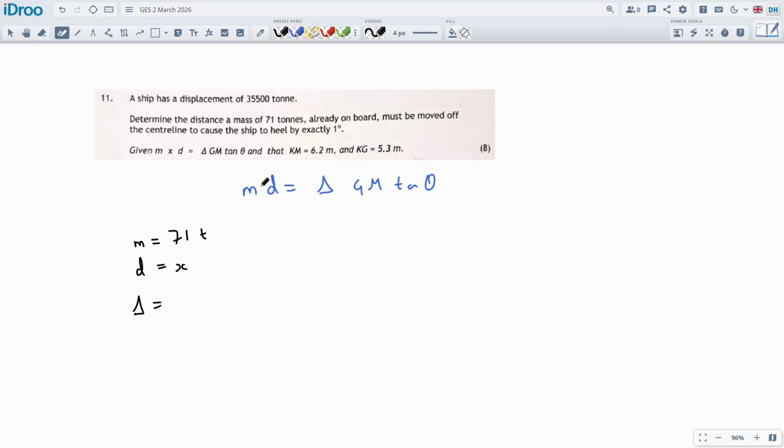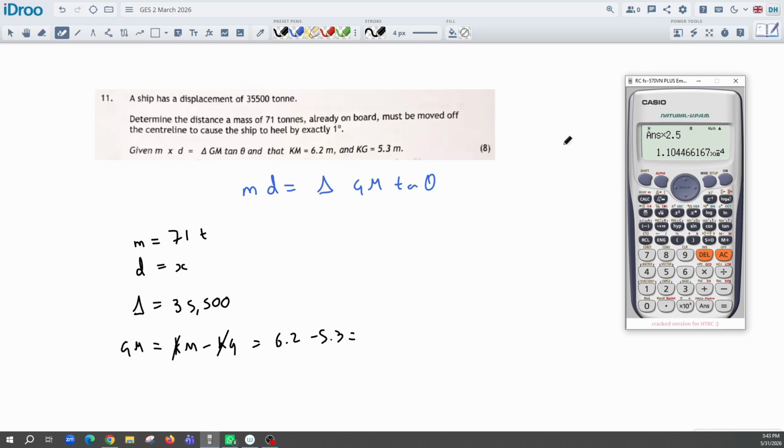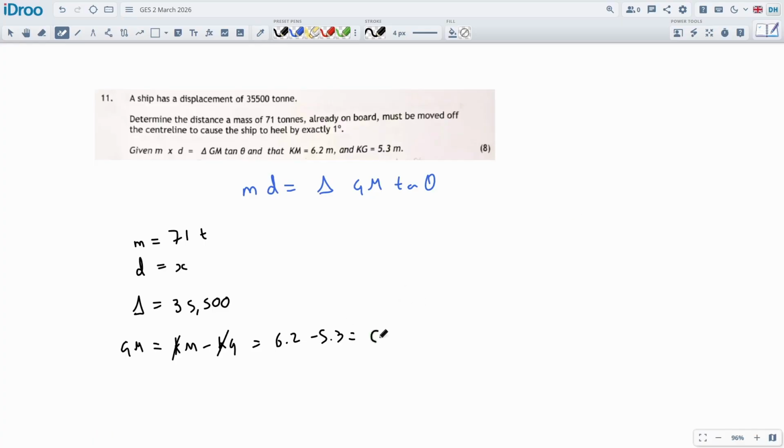The delta is the displacement of the ship while loaded and is already on board, so we can count that as the 35,500 tons. GM is the distance between the KM and the KG. Let's use the big number minus the small number, but KM minus KG, if you cancel out the Ks, you get the M to G distance. That would be 6.2 minus 5.3, but I am just using big number minus small number to work it out, really. And I can rebuild it from the cross-sectional diagram of a ship if I need to. 6.2 minus 5.3 gets me 0.9. There we go, 0.9 meters.